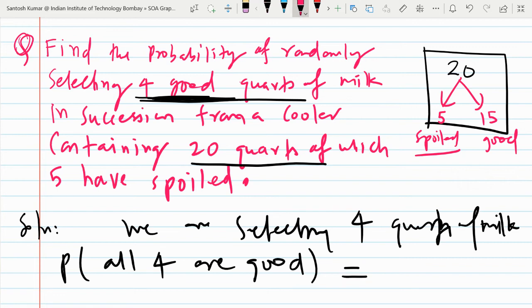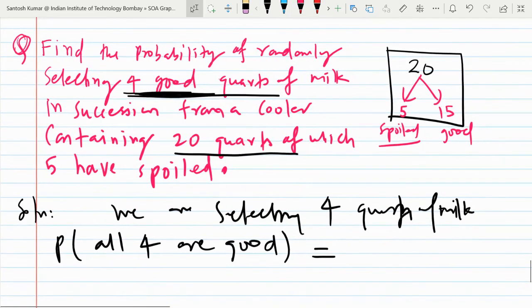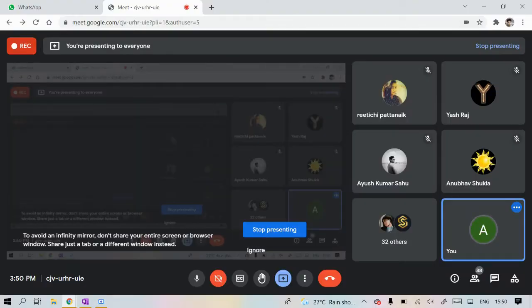So there may be more than one method. It depends on your thinking level. So one, simple permutation combination can be used. So how many good packets are available? Am I audible? Yes, sir.